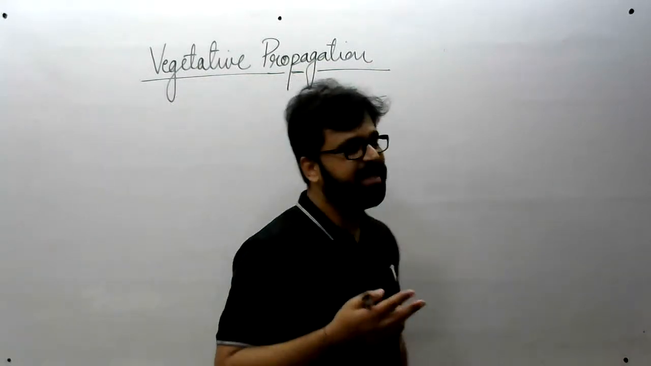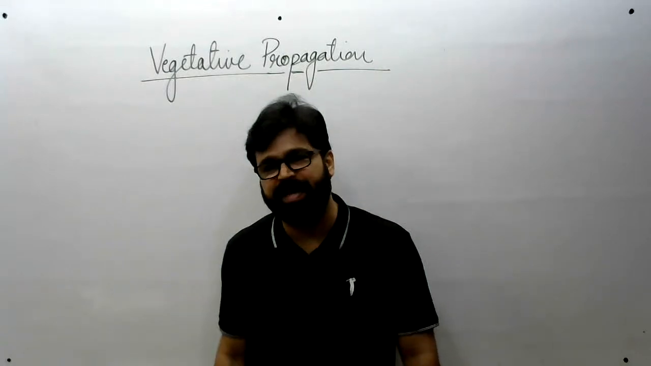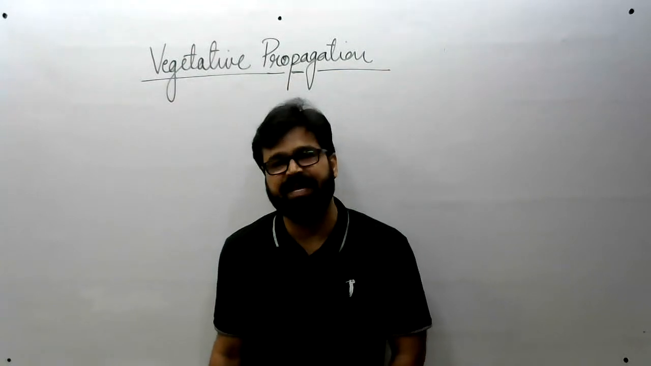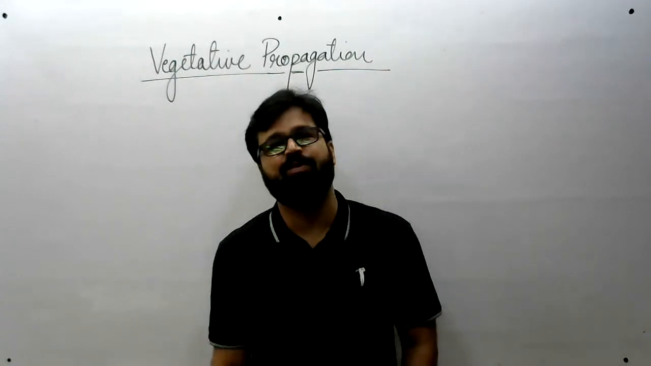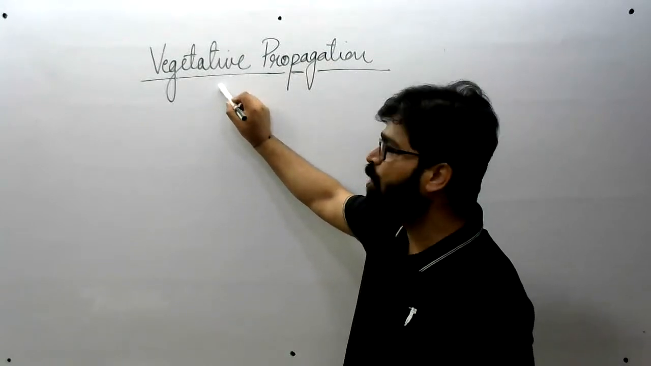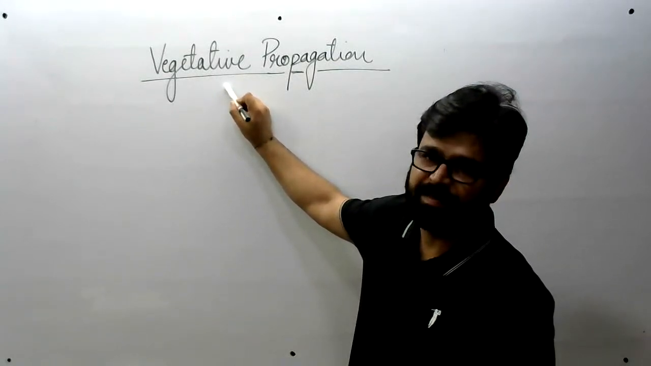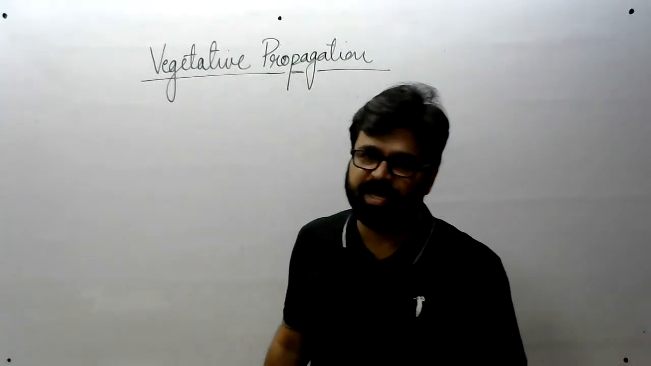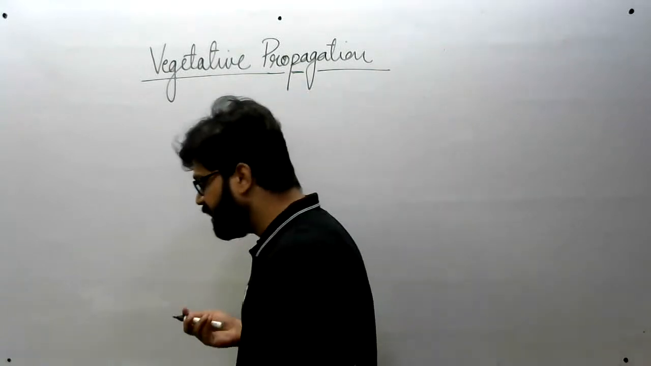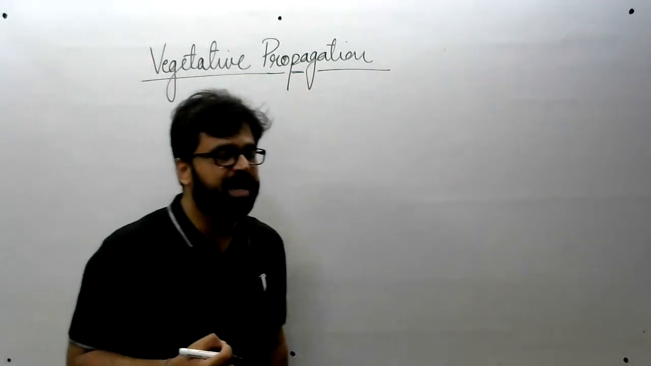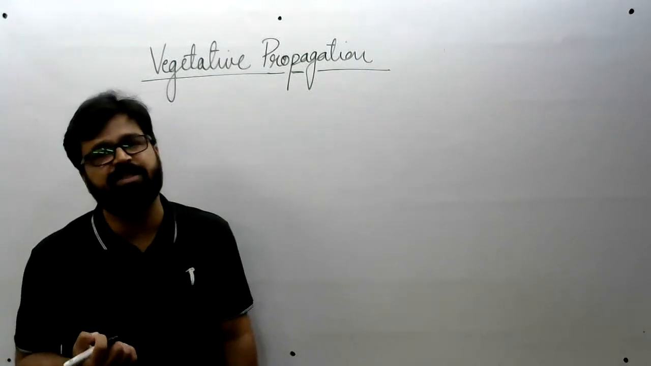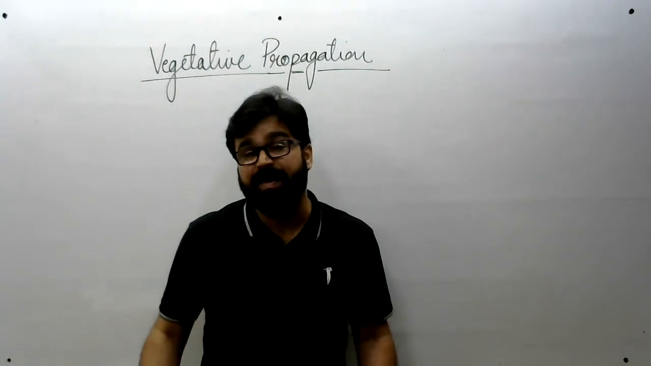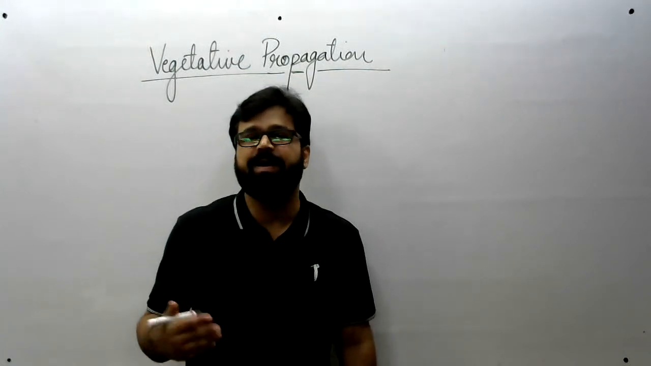Before 2 days, we were discussing vegetative propagation. In the chapter reproduction, we have started studying asexual reproduction. In asexual reproduction, we had reached vegetative propagation. So today we will start the remaining part of vegetative propagation. Vegetative propagation means asexual reproduction with the help of the vegetative parts of plants. I have told you about three main vegetative parts and their modifications.